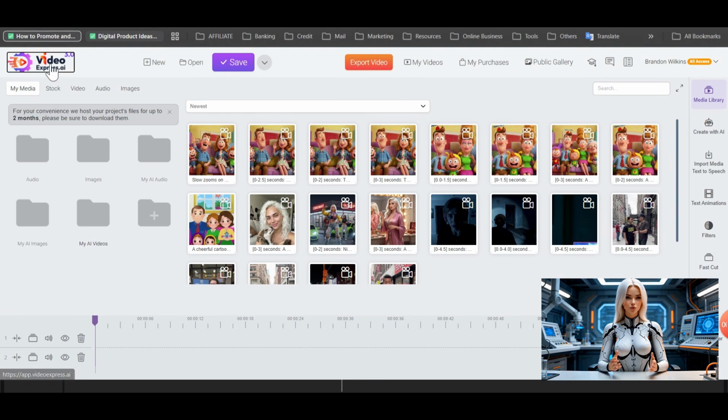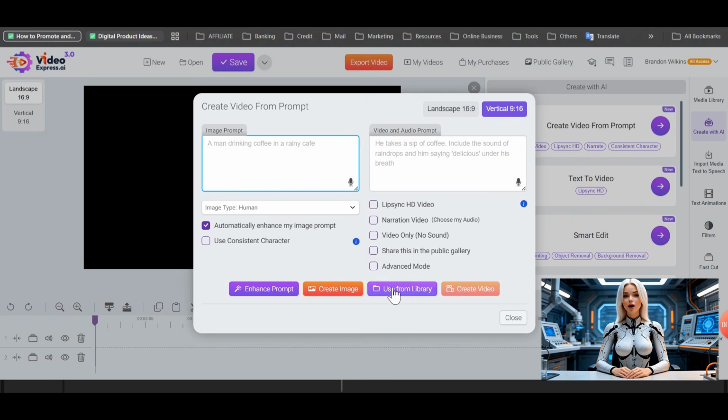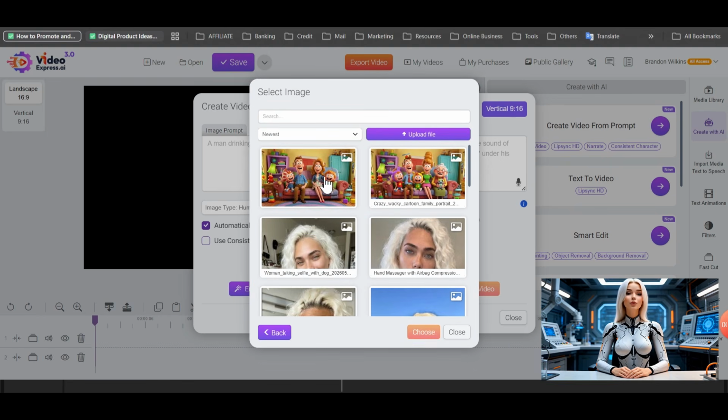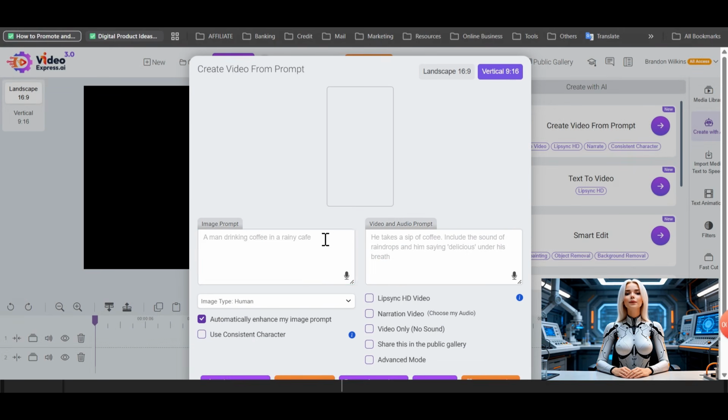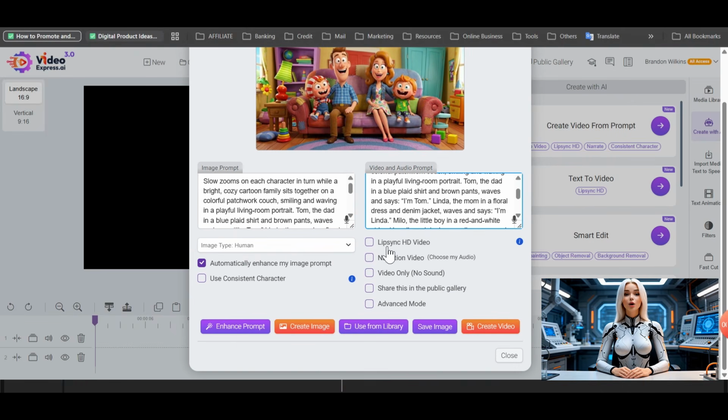Once you're on the homepage inside the software, you go down to create with AI. Go to create video from prompt, right? I go to upload my own image here. As you can see, images. This is the image that I have and I'm going to use. Just hit upload. It uploads the image here. Choose it. I'm going to use the same image prompt as the video prompt as well.